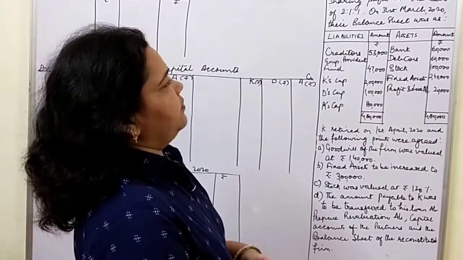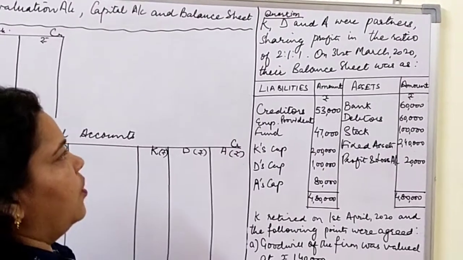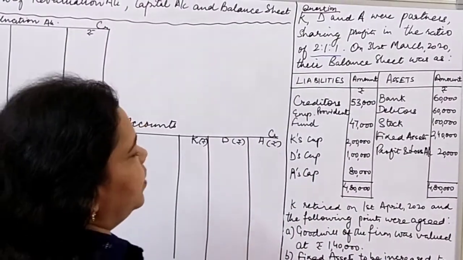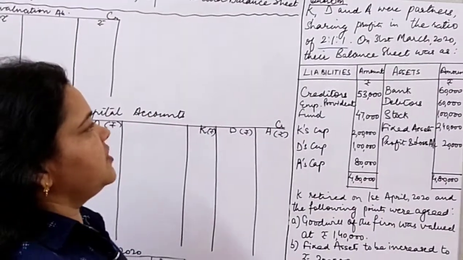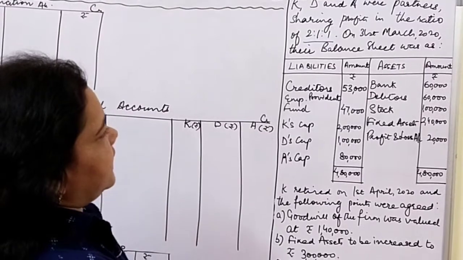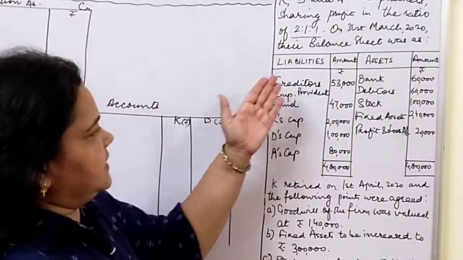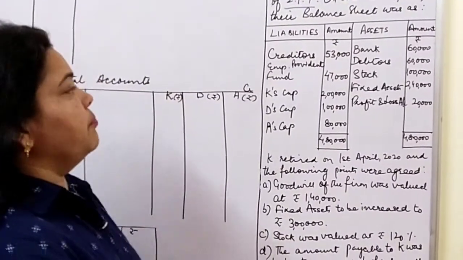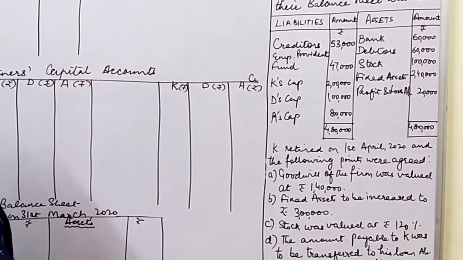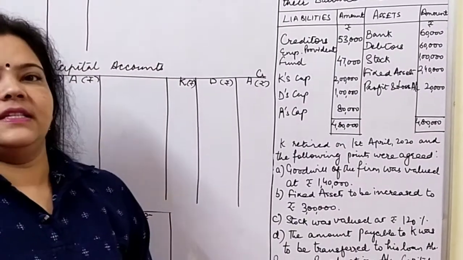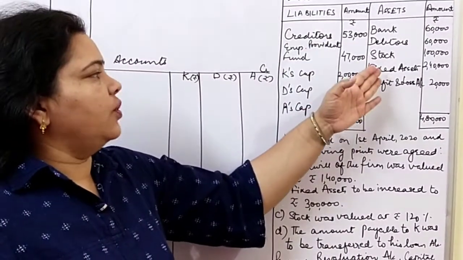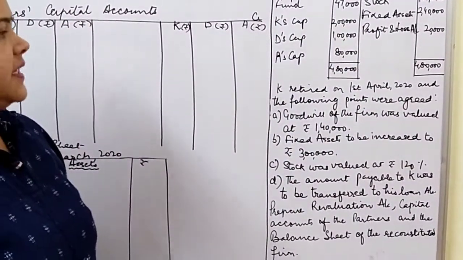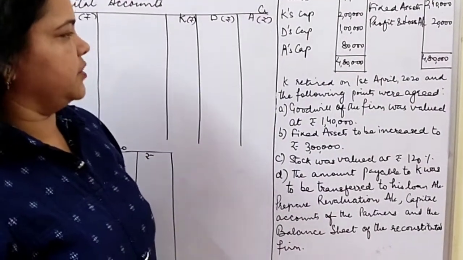K, D and A were partners sharing profits in the ratio of 2:1:1. So their old ratio was 2:1:1. They were three partners. On 31st March 2020, their balance sheet was as liabilities and assets sides are given. Liabilities में creditors, employees provident fund and partners capital accounts are given. In asset side, bank, debtors, stock, fixed assets and profit and loss account is given. K retired on 1st April 2020 and the following points were agreed.